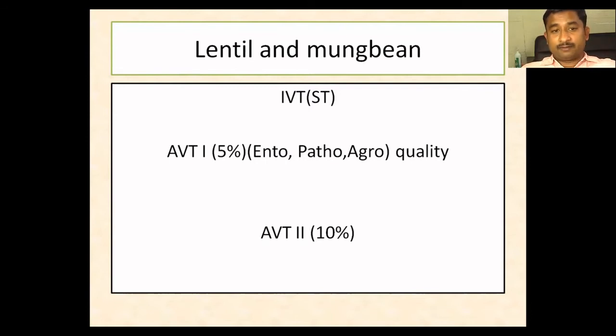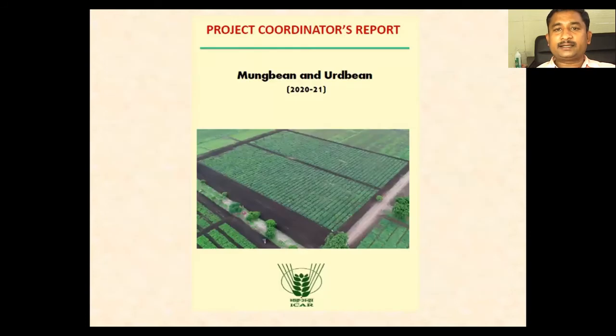The best performing check is what we call the best check, AVT1. In AVT1, entries will be evaluated, and then in AVT2, the entries outperforming the best check, meaning in AVT2 they should out-yield the best check with at least 10% yield superiority. This is how criteria are kept for the different trials, and based on that, entries will be selected.